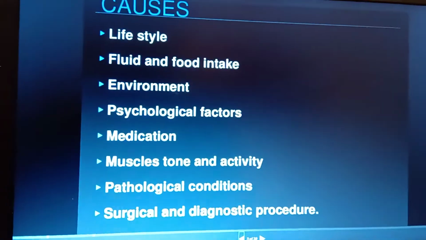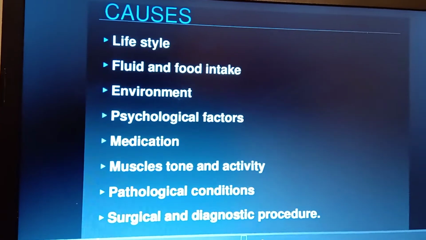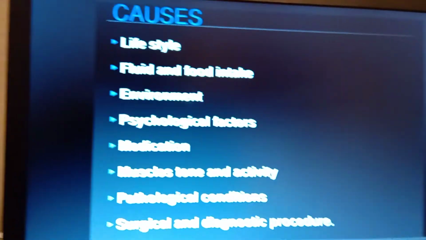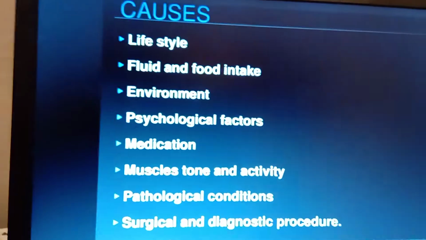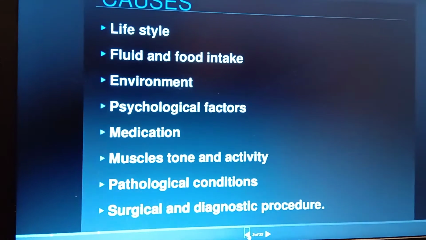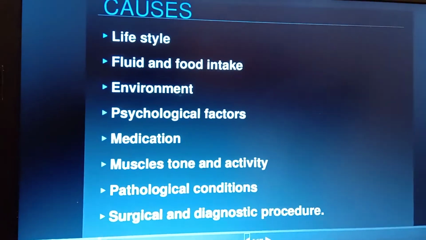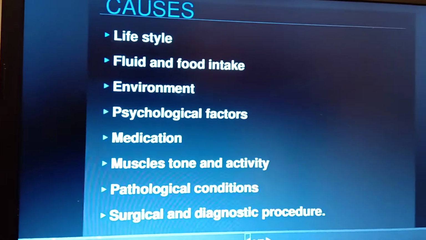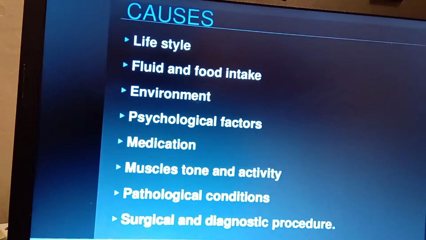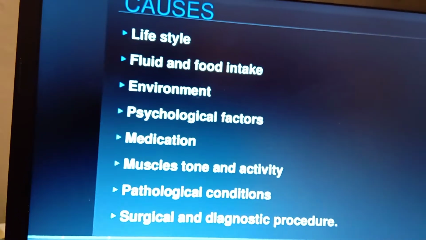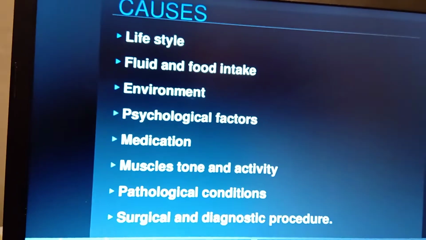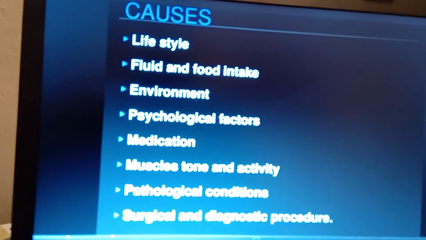Coming to the next one, what are the causes that affect urinary elimination, that is urinary retention as well as urinary incontinence? First one is lifestyle changes. Mostly in a busy schedule, the person avoids passing urine, so automatically the waste product stays in the body itself and he has more chances of infection. One more lifestyle change is diet. The way the diet you are following can make the urinary system damaged. So that is also one of the causes.